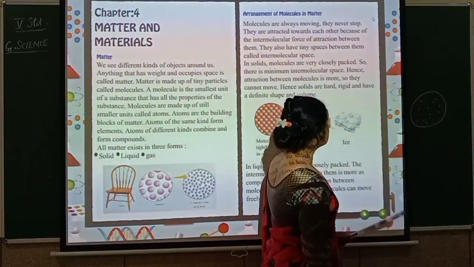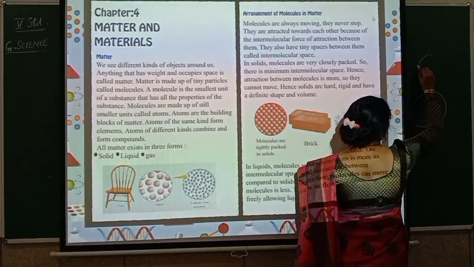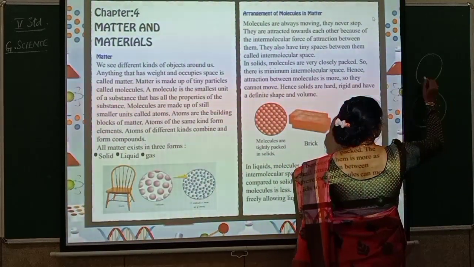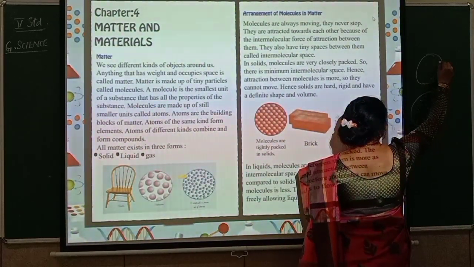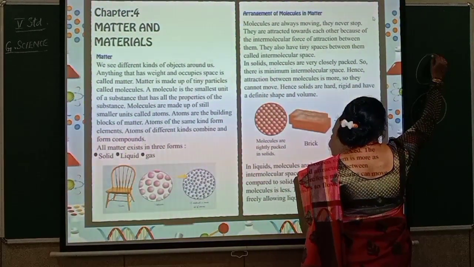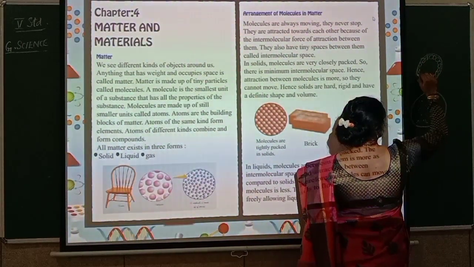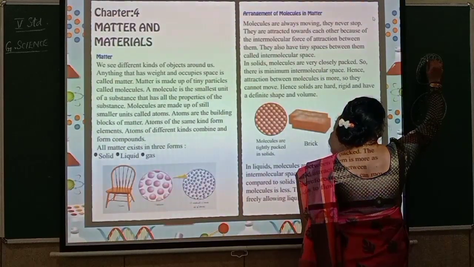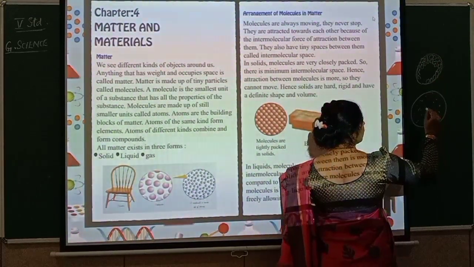But what happens here? In some, it will be like this. And in some, it will be like this. It means they are very much attached. They are very, very close to each other. Like this, they will be very close. These are the molecules I am trying to show.